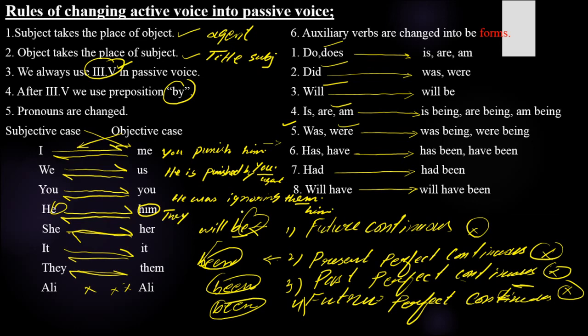We always use the third form, ignored. And after the third form of the verb we use by, rule number 4. Pronouns we have changed, and the tense was and were are changed into was being, were being. So with they we use were. They were being. The sentence will be in this way: he was ignoring them. They were being ignored by him.